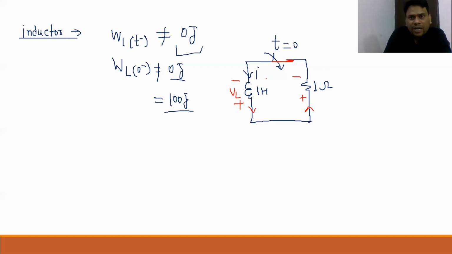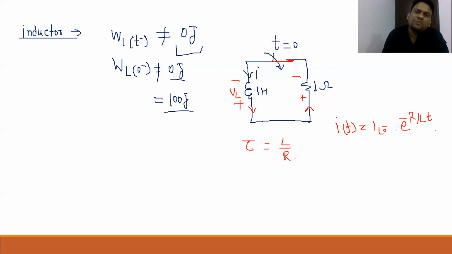Now here, see properly. In this case, if we apply KVL and want to determine the current equation in the time domain, it will come in such fashion: i(t) equals IL(0 minus) into e to the power minus R by L into t. Now what is the meaning of R by L? It is nothing but the inverse of tau. So for this first order system, tau is nothing but L by R.